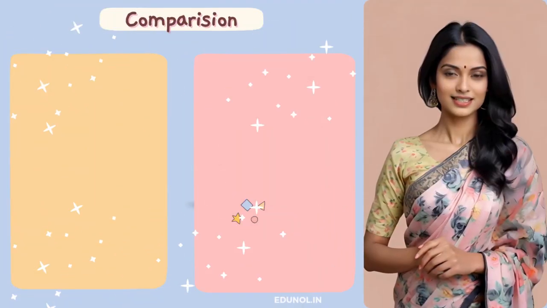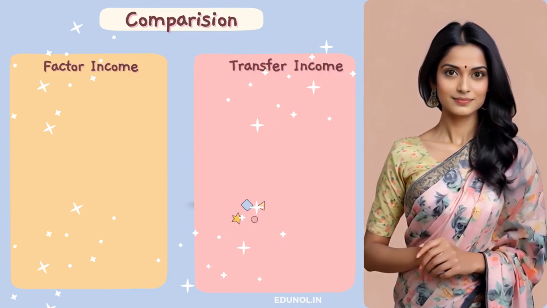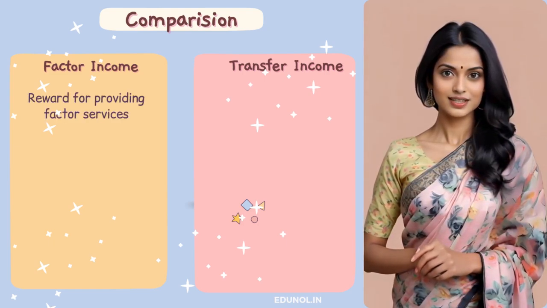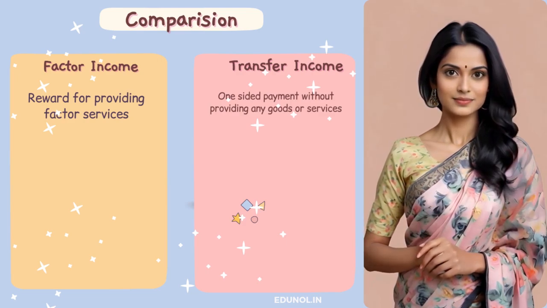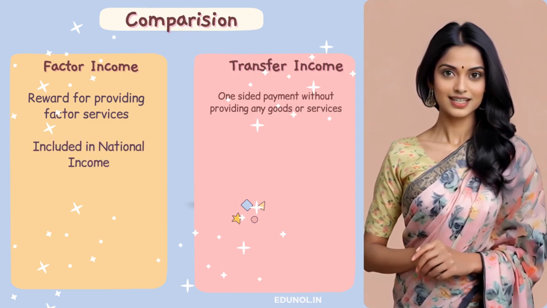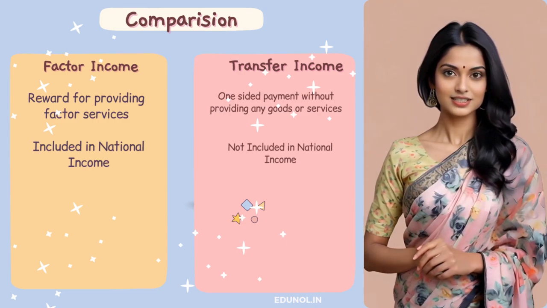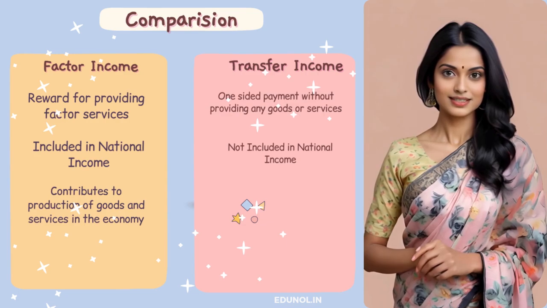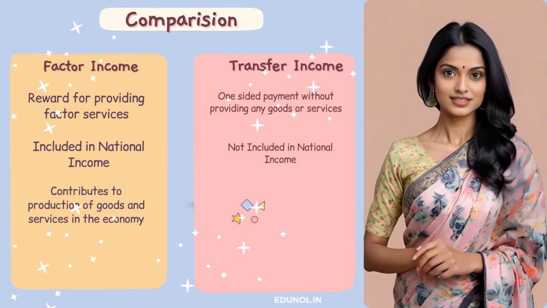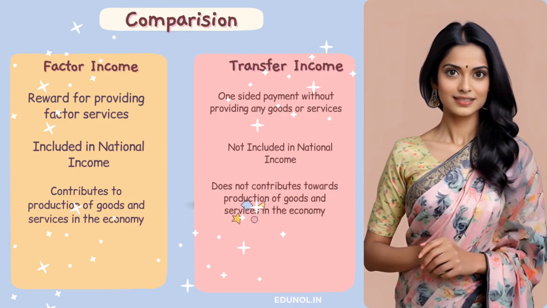Here is a comparative table to understand the difference between factor income and transfer income. First, factor income is a reward for providing factor services, whereas transfer income is one-sided payment without providing any goods or services. Second, factor income is included in national income, whereas transfer income is not included in national income. Third, factor income contributes to production of goods and services in the economy, whereas transfer income does not contribute towards the production of goods and services in the economy.